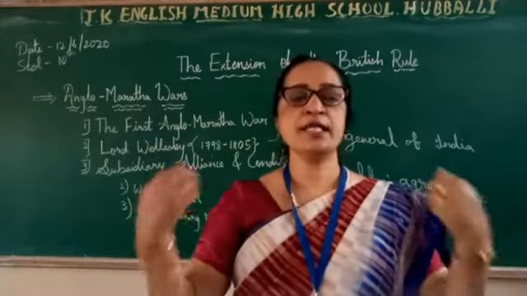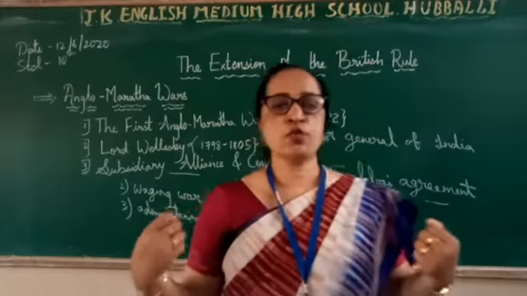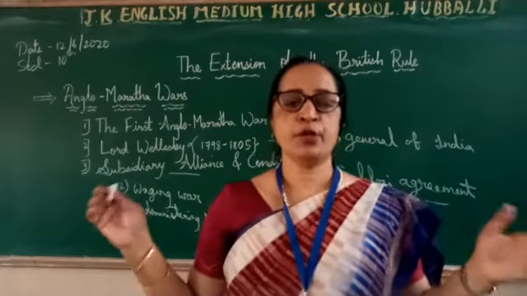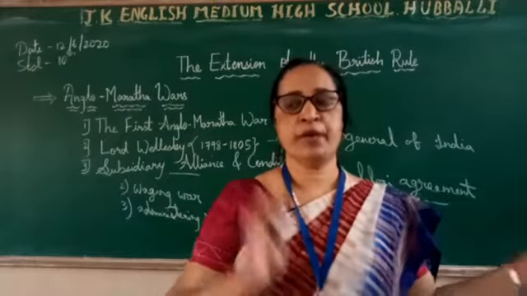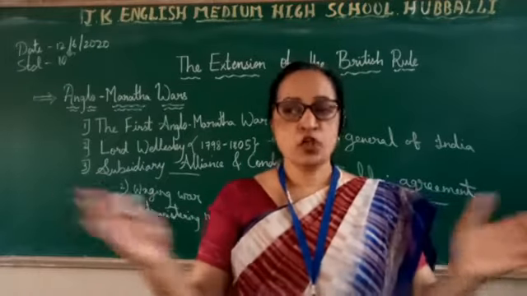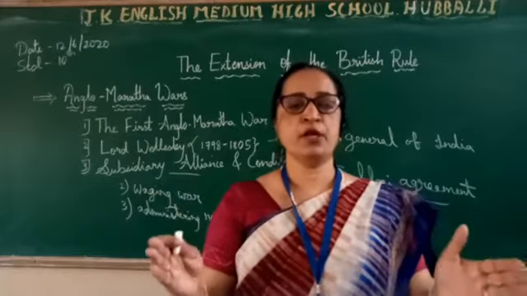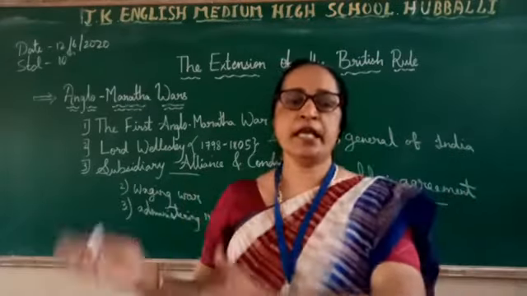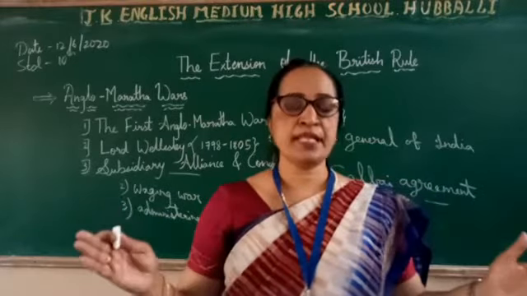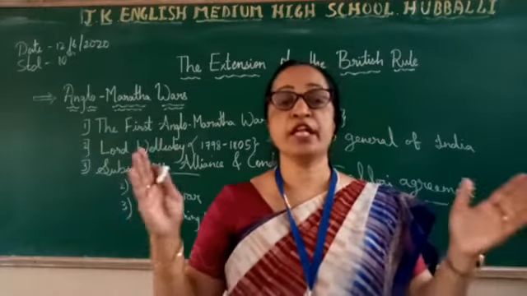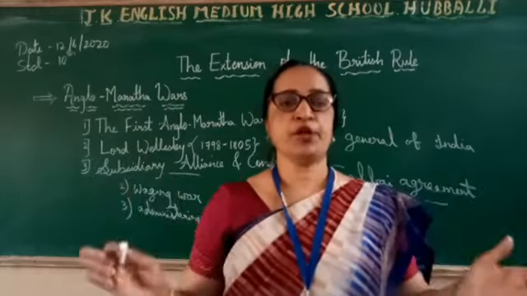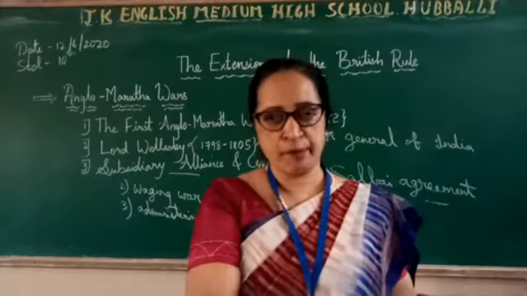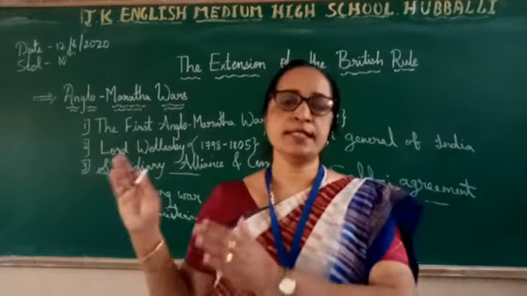This was basically a military protection agreement between the East India Company and the Indian state. Means it is basically a military protection agreement between the British East India Company and the Indian states.